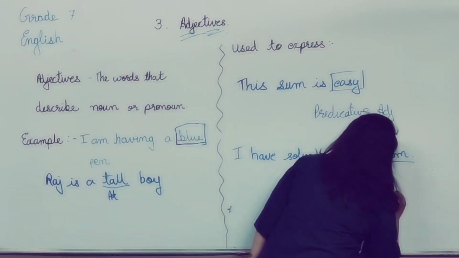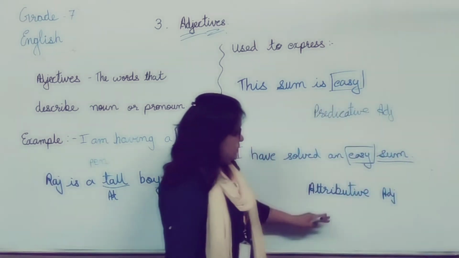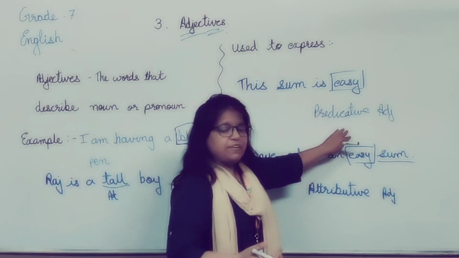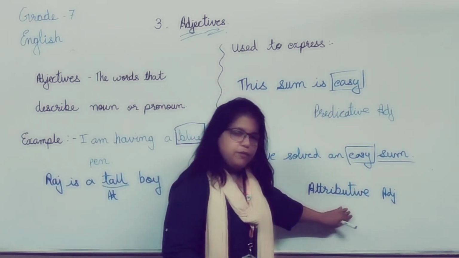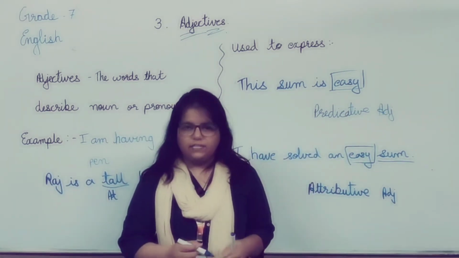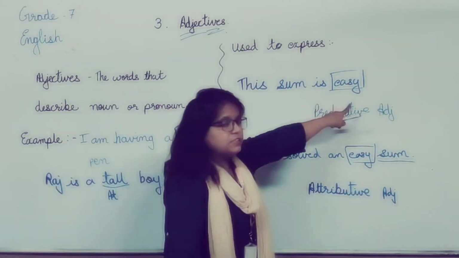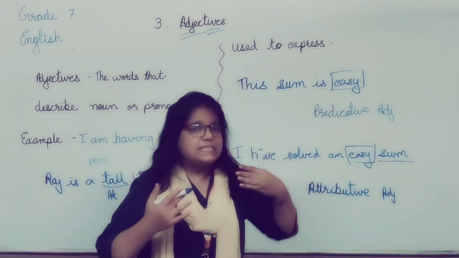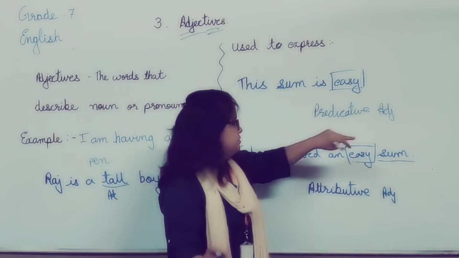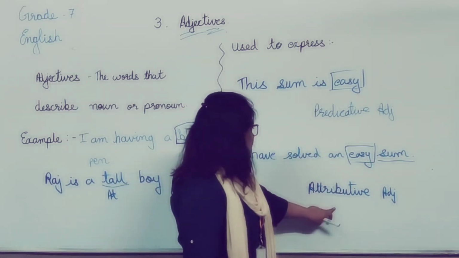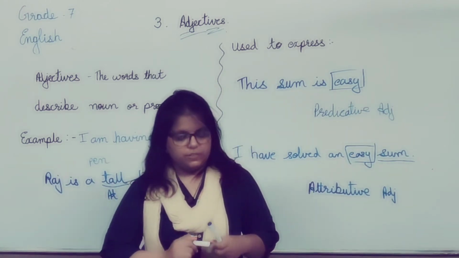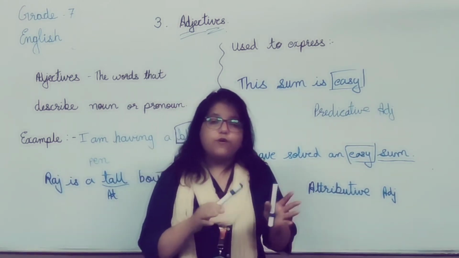Okay, so I hope this is clear. To identify whether it is predicative or attributive, you have to see the position of the adjective. If it is written after the noun it is describing, then it is predicative, and if it is written before, then it is an attributive adjective. Now let's see the forms of adjective.